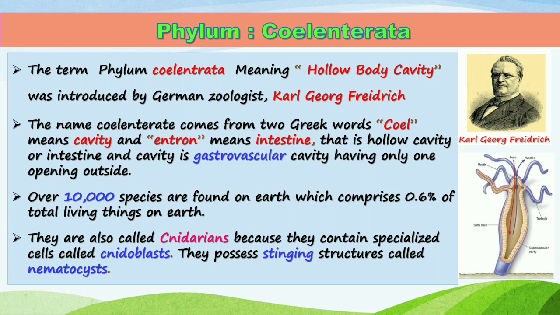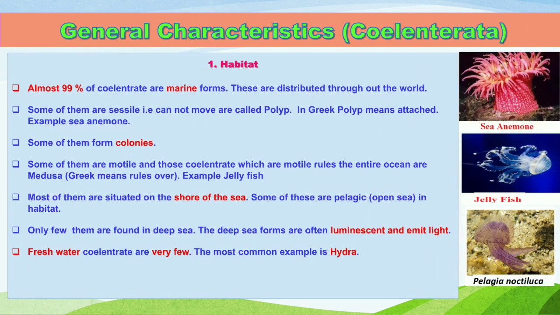So that is hollow cavity or intestine, and the cavity which is found in them is called the gastrovascular cavity, having only one opening outside. There are about 10,000 species of animals that belong to Coelenterata, which comprise about 0.6% of the total living things on the earth. They are also called cnidarians because they have stinging cells in their body, called cnidoblasts, which release nematocysts.